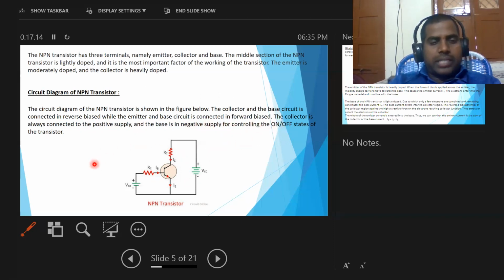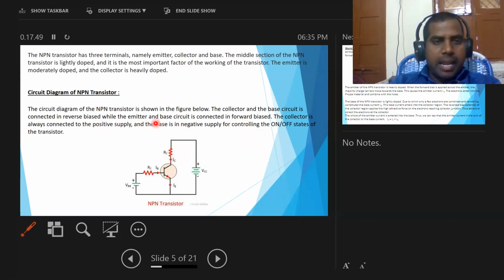In this circuit diagram, the arrow mark always represents the emitter region, the middle one is the base, and the remaining one is the collector. Hence we can say this is the collector region. So here the collector and base regions are connected in reverse bias, while the emitter base circuit is connected in forward bias.